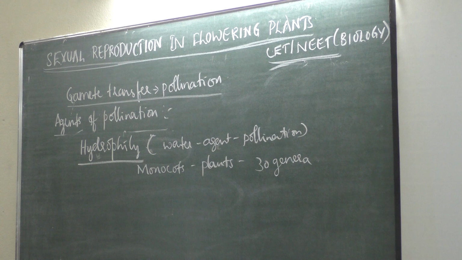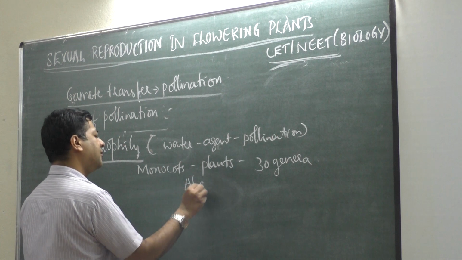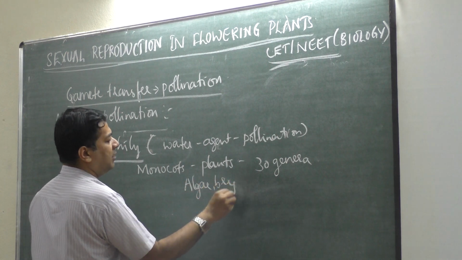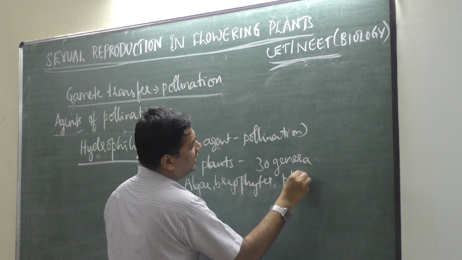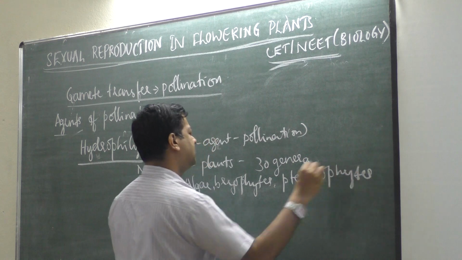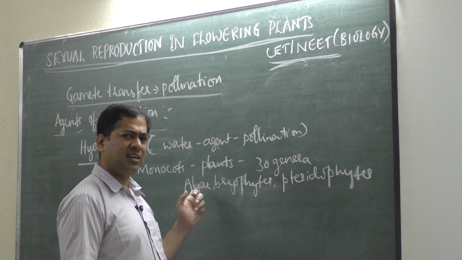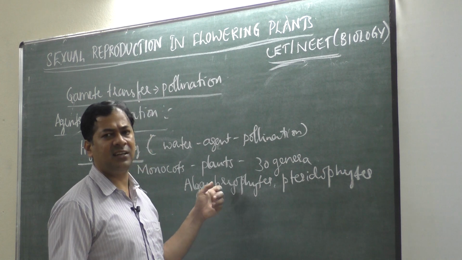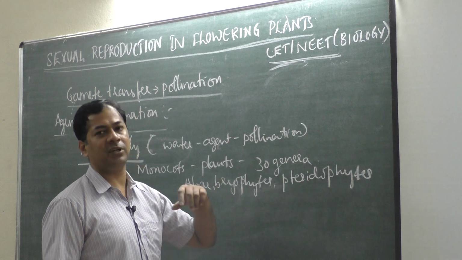Some lower plants like algae, bryophytes, pteridophytes, because all these plants require water for their reproduction. You know this: algae completely require water, bryophytes for reproduction need water, pteridophytes for reproduction need water.